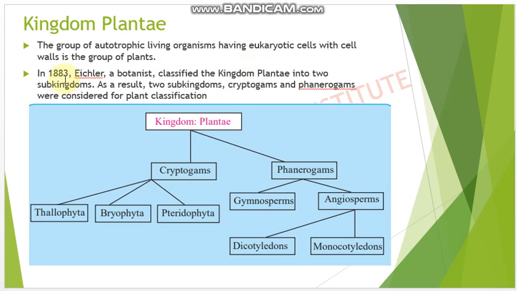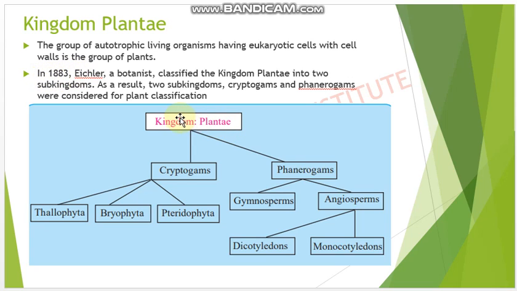In 1883, Eichler, a botanist, classified the kingdom Plantae into two subkingdoms. As a result, the two subkingdoms are cryptogams and phanerogams, and we consider them for the classification. Who is a botanist? A botanist is a person who studies plants and trees. And what was the name of the botanist who made this classification? Eichler. When did he do it? In 1883.